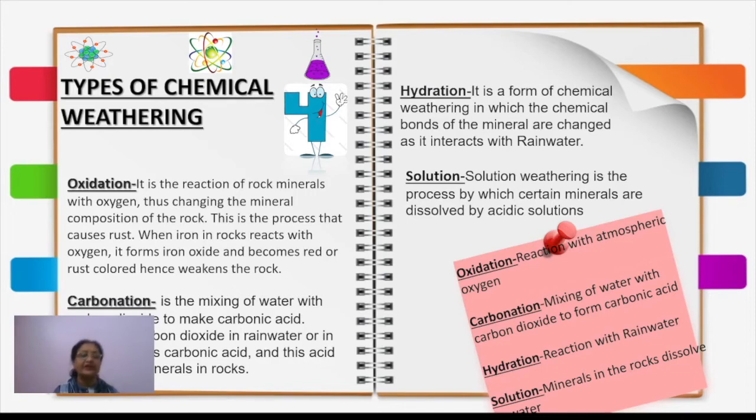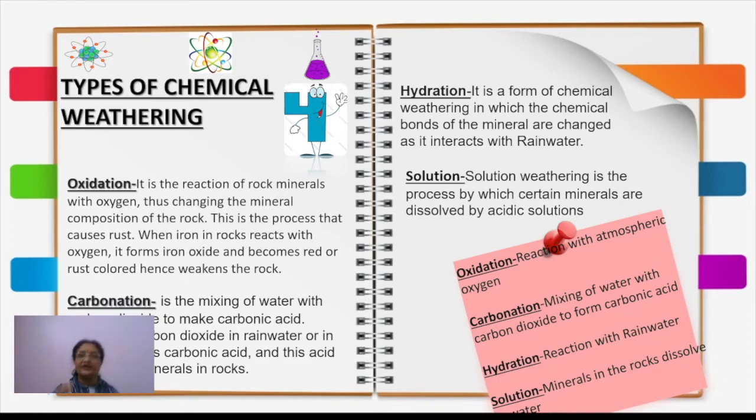Second one is carbonation. Now what is carbonation? Carbonation and solution are quite similar. Carbonation is when water is mixed with carbon dioxide which is there in the atmosphere. It forms a very weak acid called carbonic acid, which is formed by the dissolving of carbon dioxide in the rainwater.